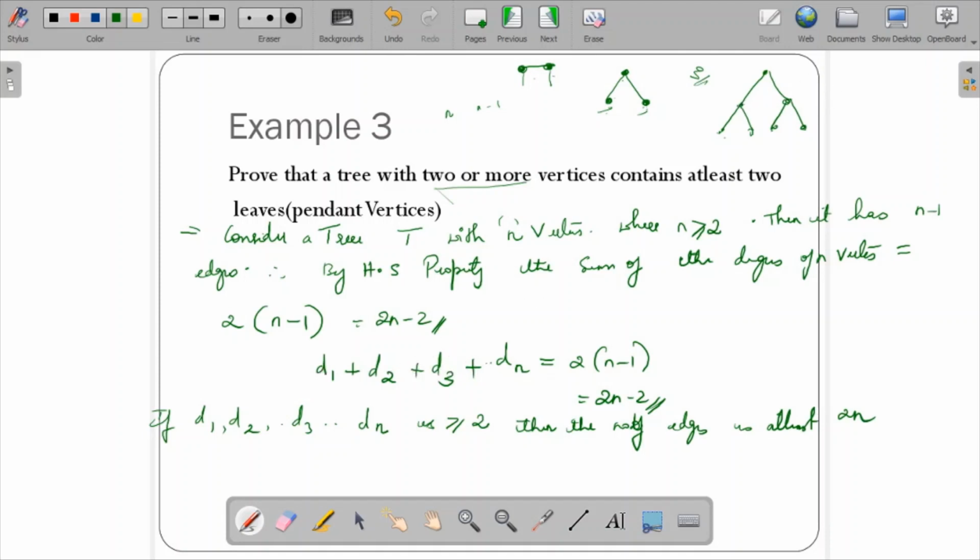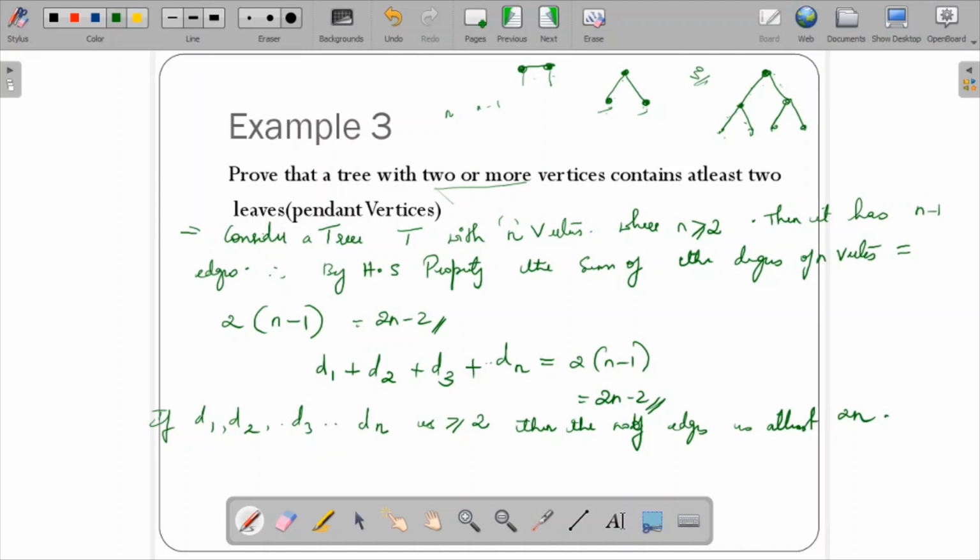for example, if you see this particular degree 1, 2, 3, this vertex has 3 degree. Forget about the other vertices, I'm just telling these 2 vertices if you consider. So if d1, d2, d3, dn, all these vertices have degree greater than or equal to 2, then the number of edges is at least what? 2n, that means 2 into whatever the degree.